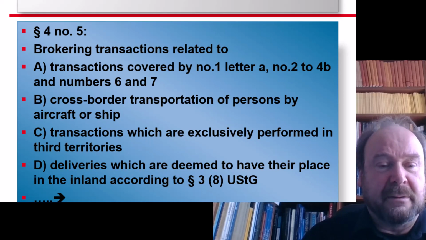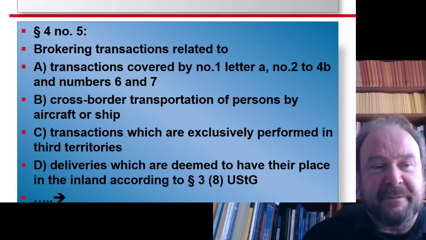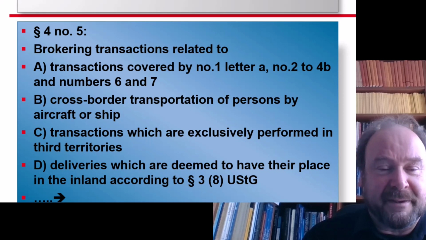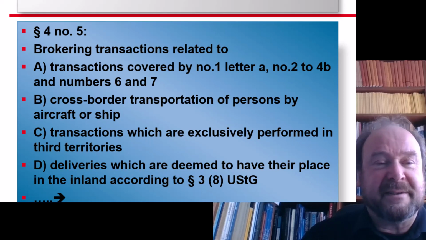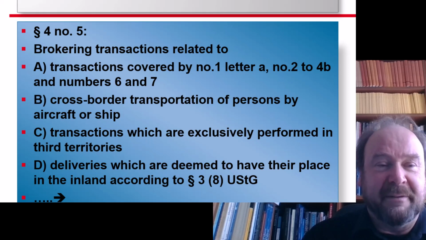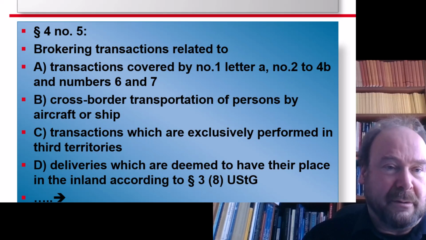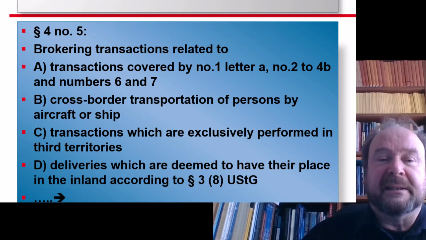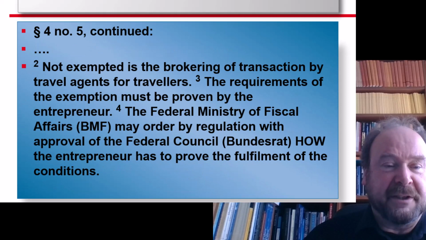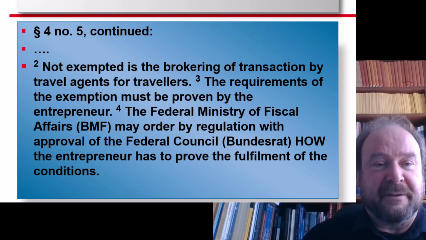This is a rule where the place of a delivery of a good which is imported into the EU is deemed to be in the inland because the deliverer pays the inland importation VAT at the border or a bit later. Then we have an additional remark which clarifies that not exempted is brokering or agency transactions by travel agents if they are ordered or rendered to the travelers.